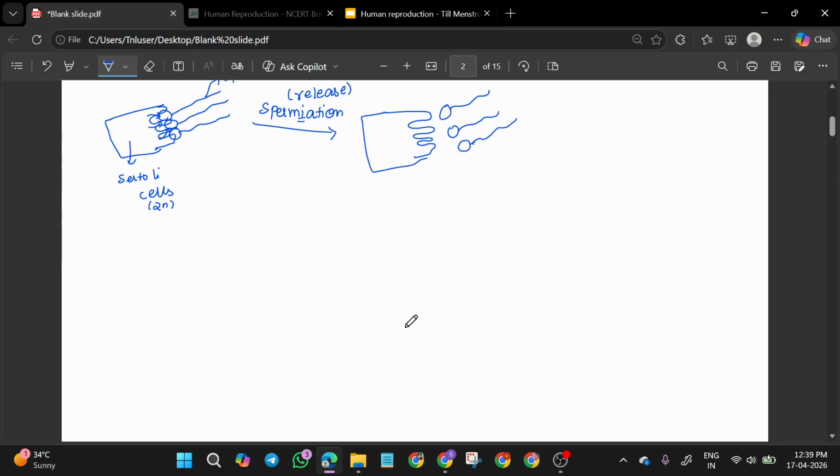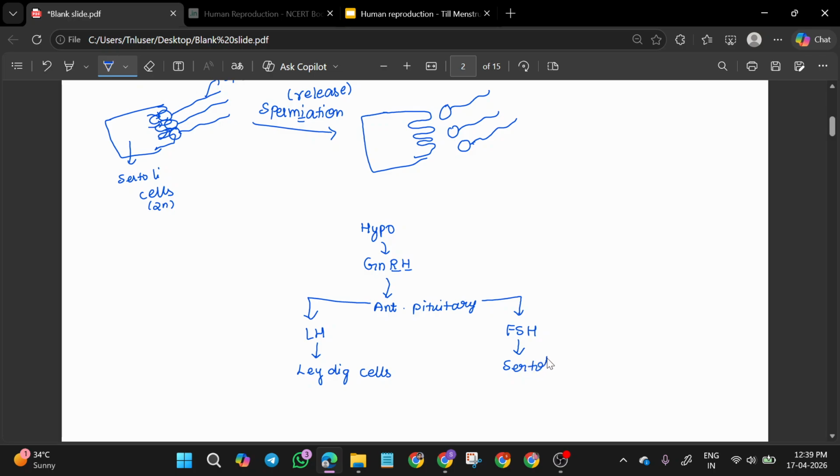Now regulation, if you want to see, hypothalamus will produce GnRH. What is GnRH? Gonadotropin releasing hormone. Now this will act on anterior pituitary, and anterior pituitary will start to release gonadotropins, that is LH and FSH. இது already உங்களுக்கு தெரியும். LH will act on Leydig cells. FSH acts on Sertoli cells.